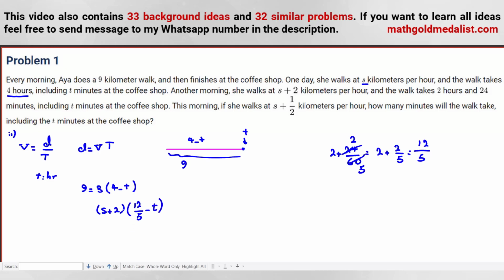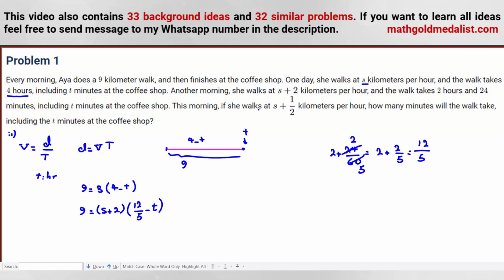So we are applying the formula from the beginning until the coffee shop. Why? Because in the coffee shop we don't have any speed to apply. It says including t minutes in the coffee shop, so we subtract t, and we consider the units of t in hours. Now it will be 9 again. So two equations, two variables, we can find s and t.